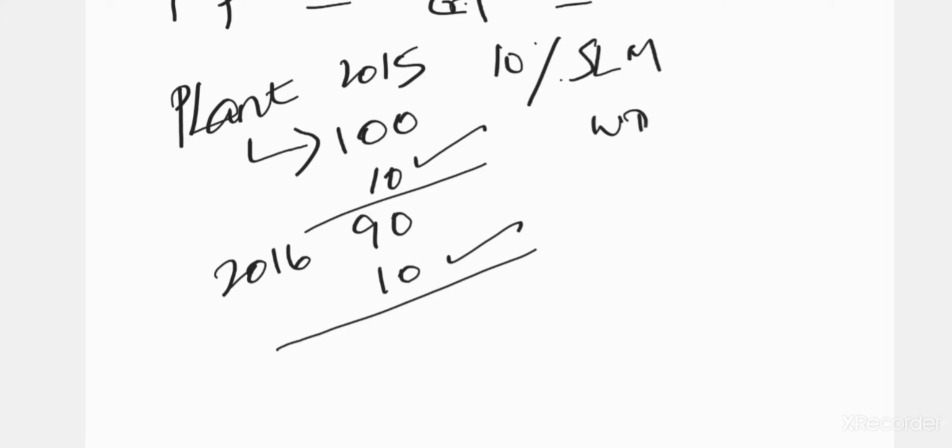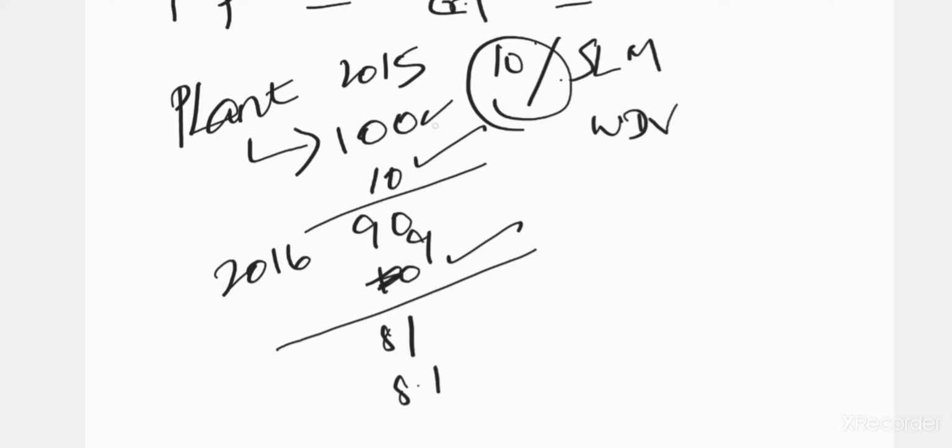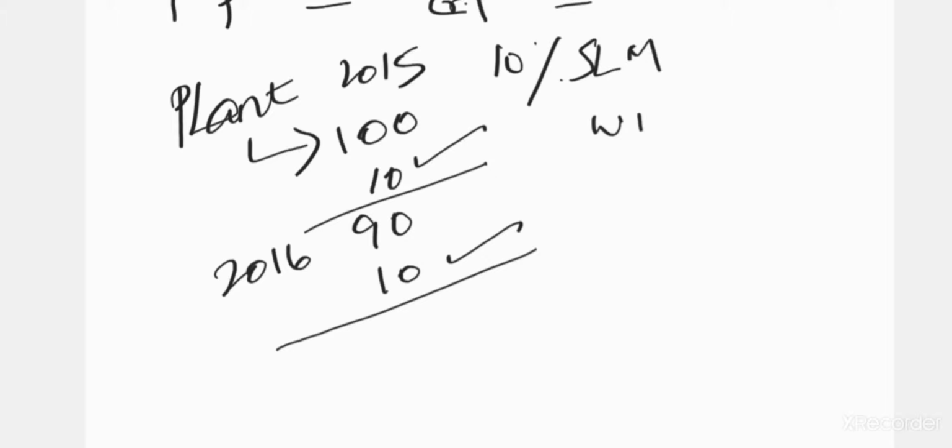But if it is WDV, it should be based on the closing balance. So here only 9 rupees will go, it will become 81. Again 8.1, 10% of closing balance. 10% of 100 is 10, 10% of 90, 10% of 81, 8.1. That's how it works, right? This is the depreciation. So first thing, they will reduce the depreciation for the particular period.